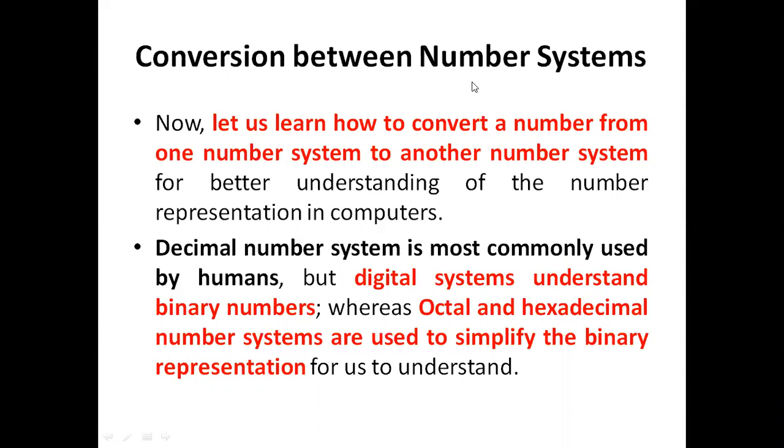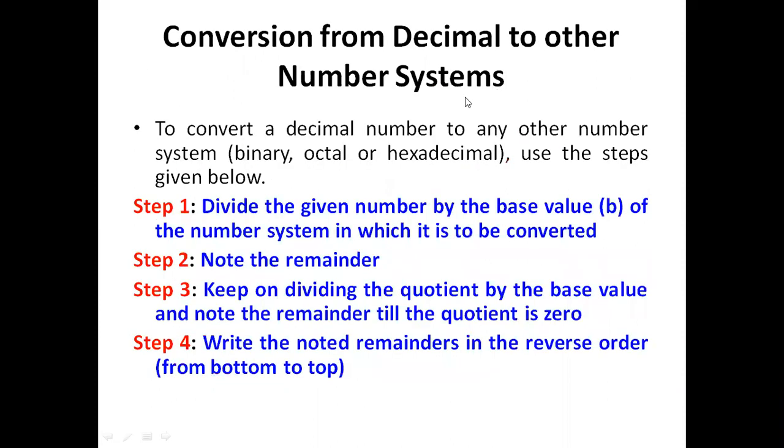Here, for converting decimal numbers into the other number systems, what rules do we follow? The other number systems other than decimal are binary, octal, and hexadecimal. If I want to convert a decimal number into binary, octal, or hexadecimal, what are the steps involved?